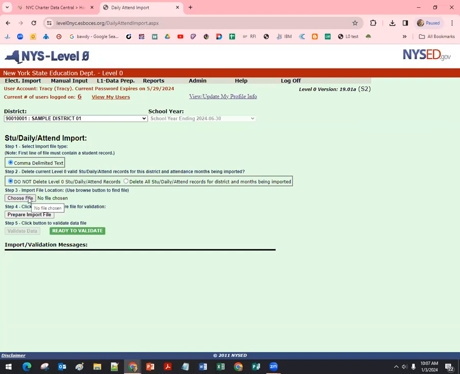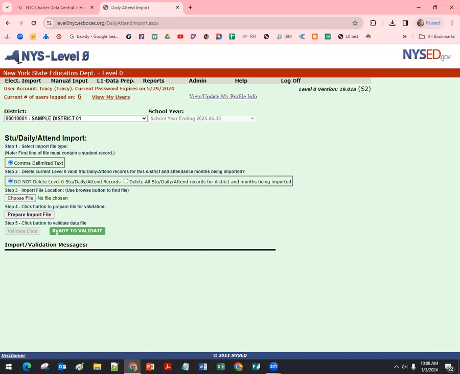Then you queue up the file that you want, and it does a quick little check to make sure that it's in the right format. And then it validates the data. An import check on this import screen is looking to make sure that the right information is in the correct columns, the categories. It is literally a cutout template and the right pieces have to be in the right places.